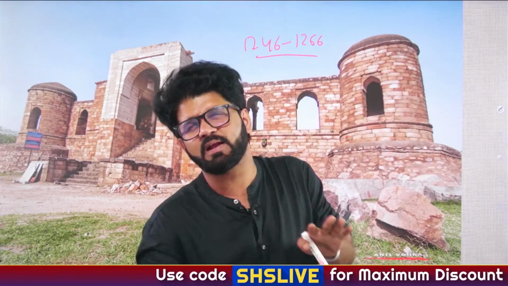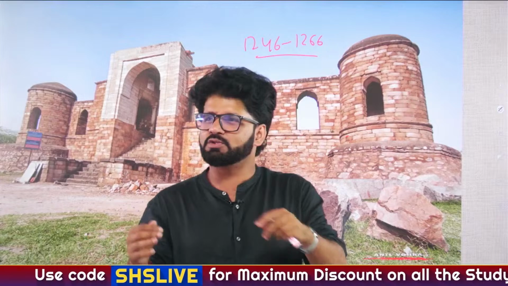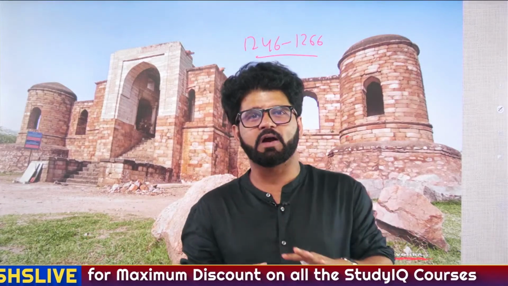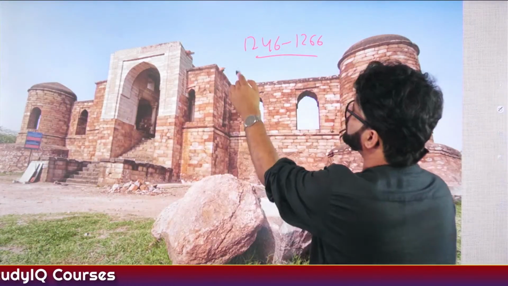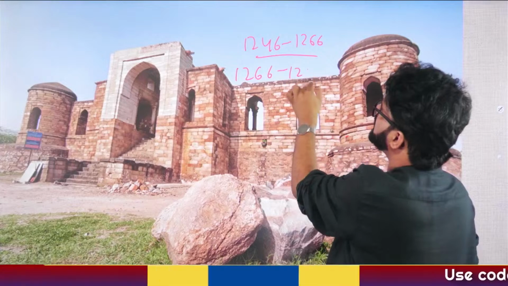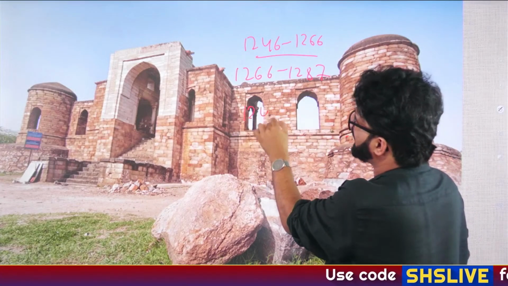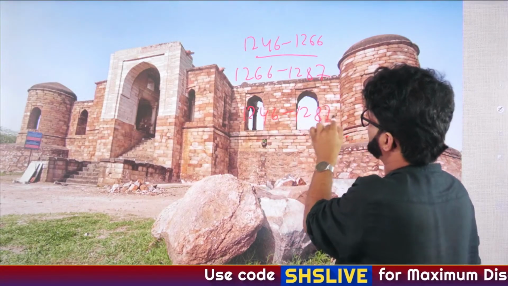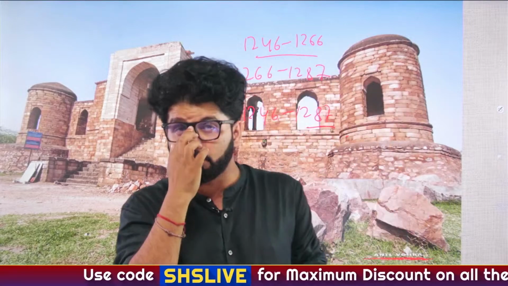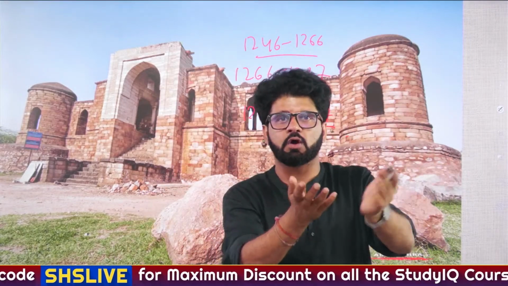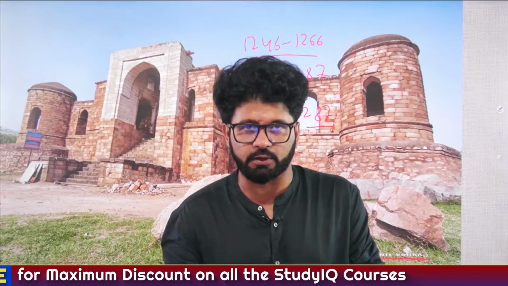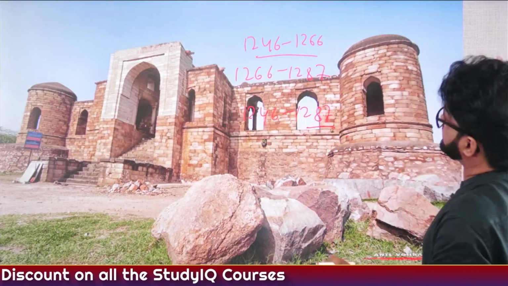Because that guy was like, dude, I don't want to rule. I just want to play music and be with my wife. He died without a son. And then in 1266, Balban took over. So many people believe that Balban ruled from 1266 to 1287. Some people believe that he actually ruled from 1246 to 1287 because even when Nasiruddin Mahmud was ruling, who was his son-in-law, so to say, Balban was virtually ruling. So again, these things we'll understand later on.